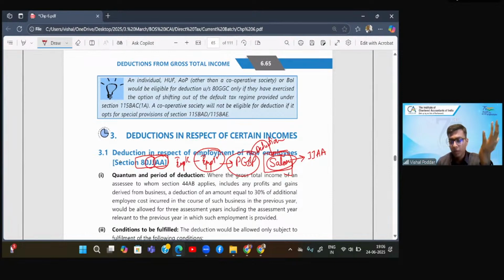If you remember the earlier sections, everywhere in the earlier sections, the language used was that if deduction is claimed under that section, it will not again be allowed under this section. So that was a specific restriction. However, here there is no such specific restriction, because in fact this section allows you the deduction for the same expenditure for the second time. So the same salary which you have claimed as deduction under PGBP, some portion of that you will again claim under this section 80JJAA.